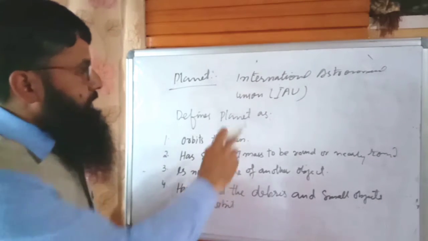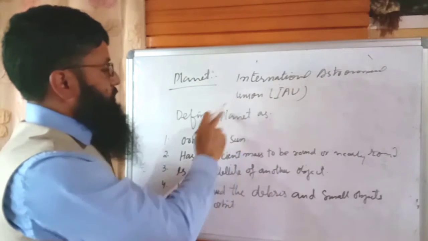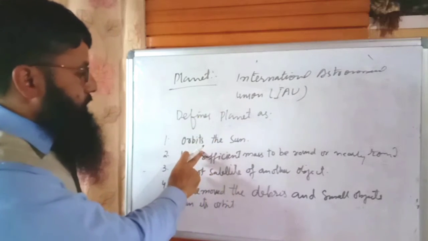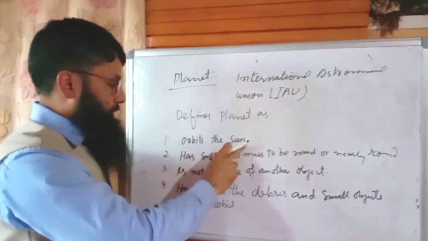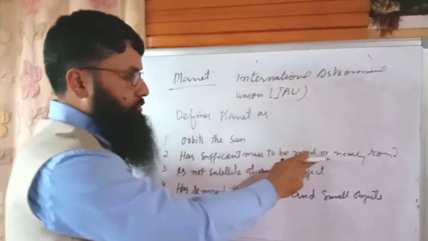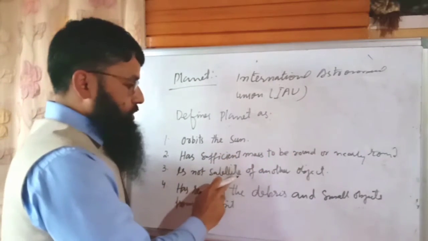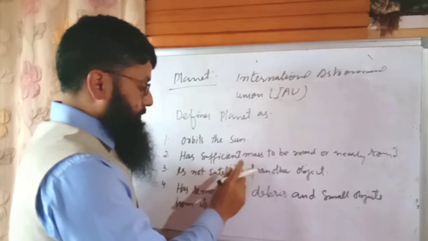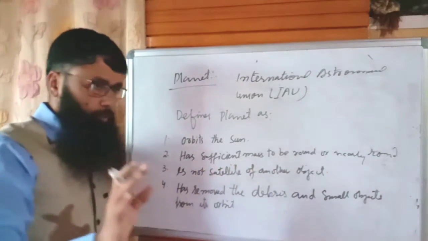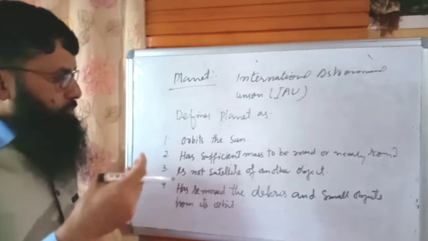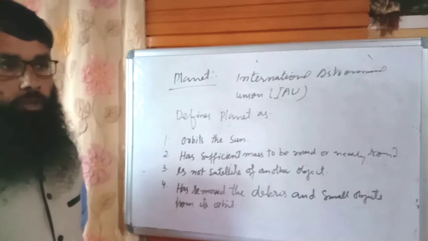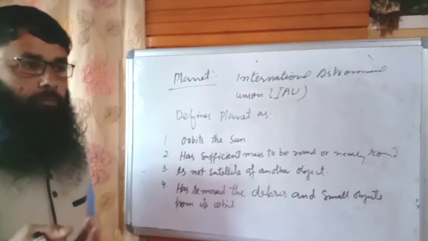So, as per the International Astronomical Union, a planet orbits the sun, has sufficient mass to be round or nearly round, and is not a satellite of another object. So it should not be a satellite. For example, we have the moon. We know that the moon is a satellite of Earth, so we can't say that the moon is a planet.